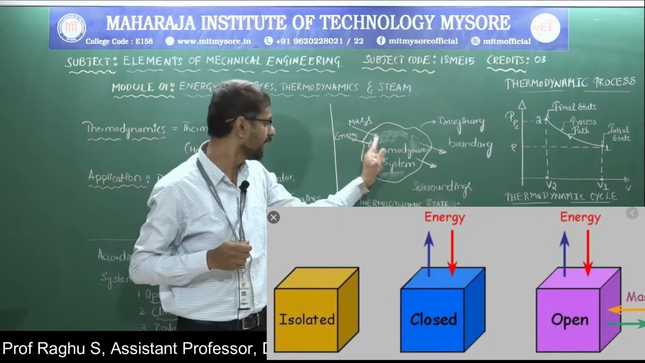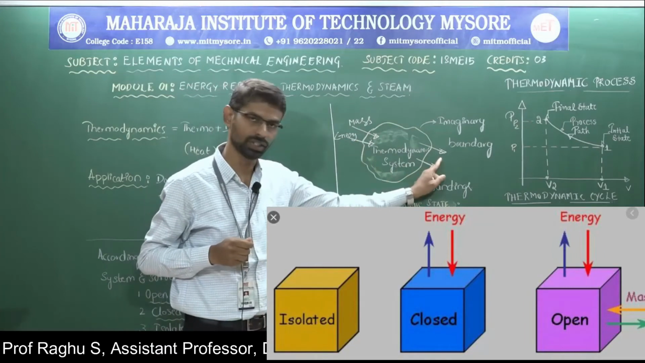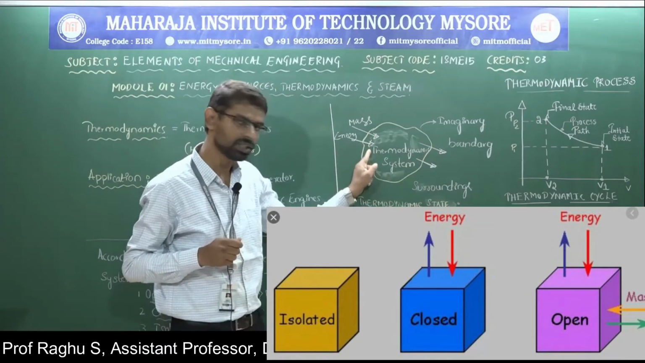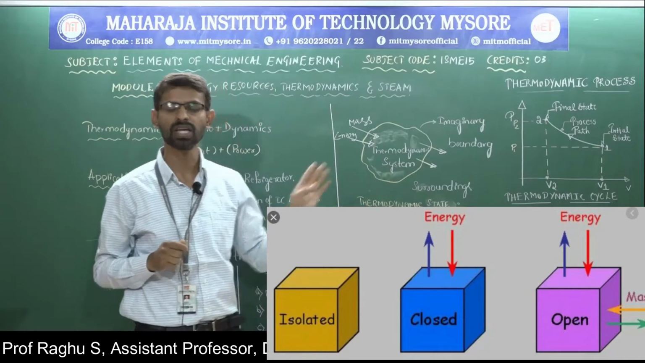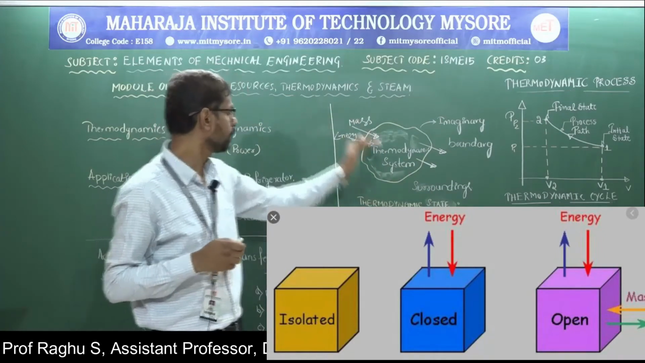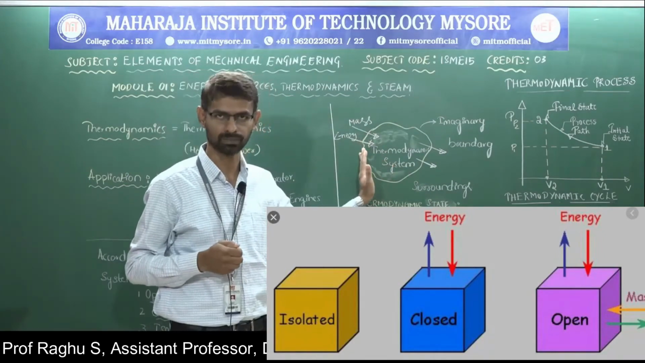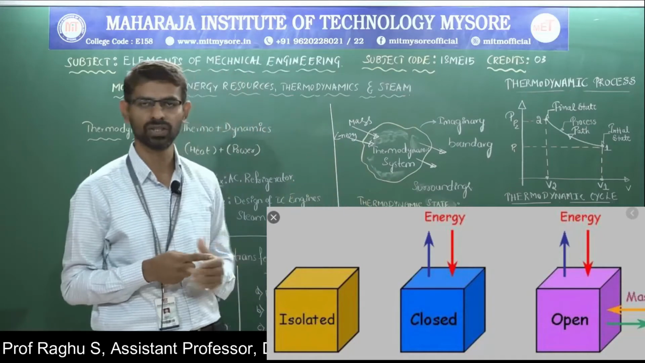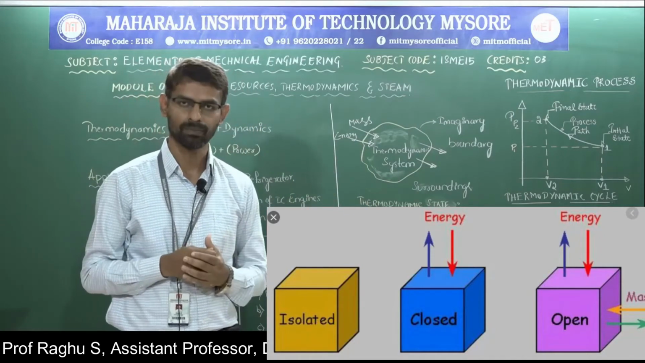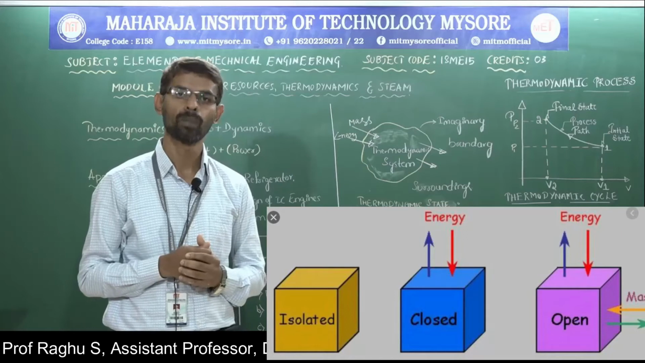Here mass enters into the system and leaves the system, and energy enters into the system and leaves the system. This is the definition of an open system. Examples are a bike engine and a water pump. These are all examples of open systems.